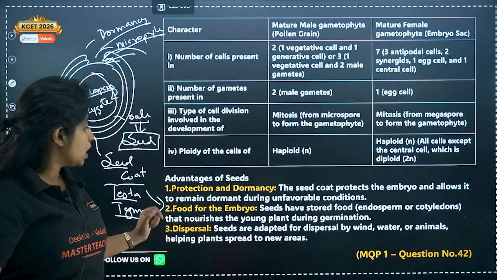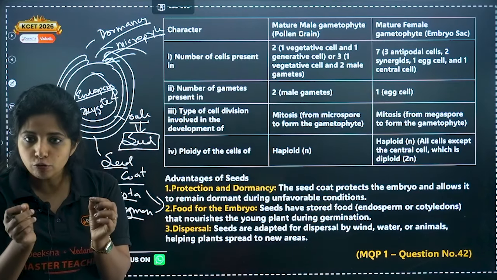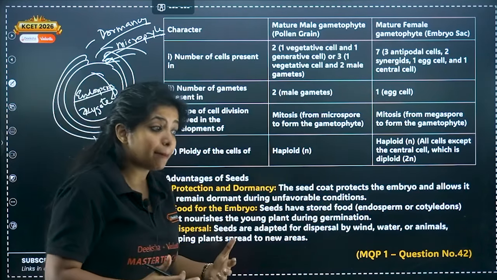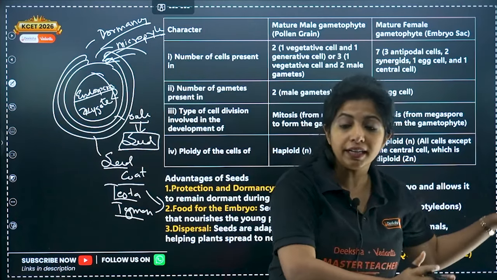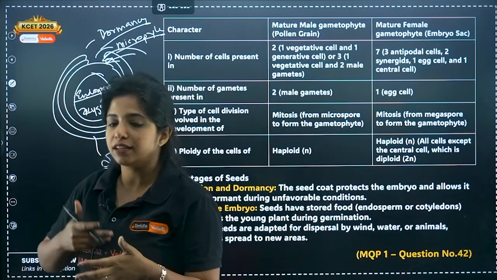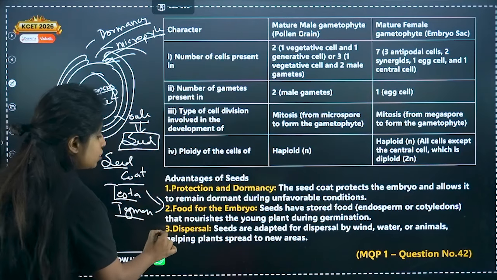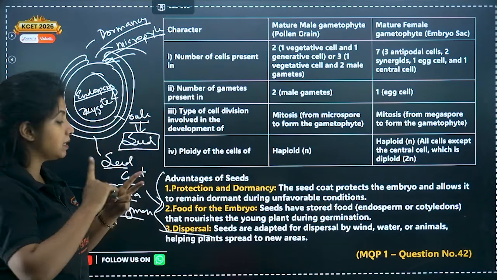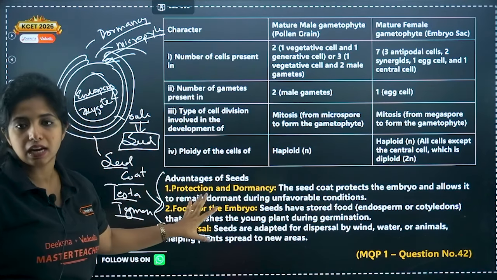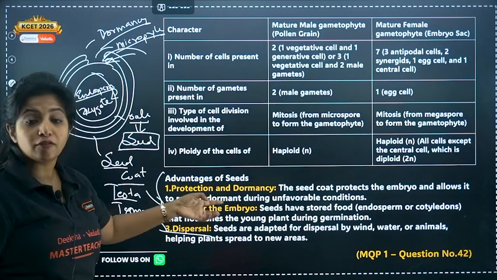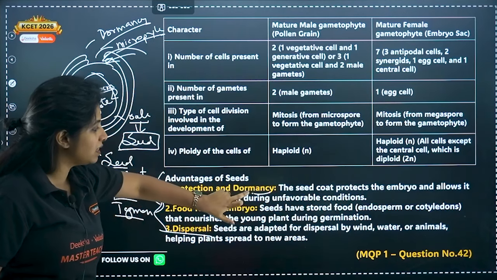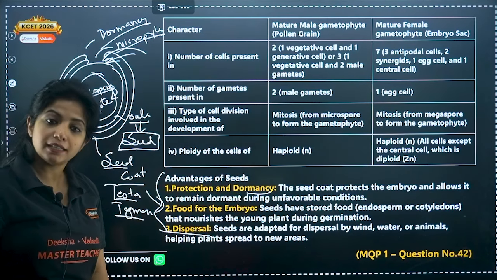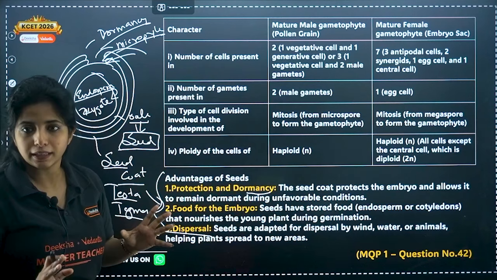Food is also there. Now dispersal. Seeds are usually very light, and they are adapted in a way that they can be spread by wind, water, animals or any other resources as well. So that is also there. So there are three advantages of a seed. First is protection and dormancy. Second is food for the embryo, and then there is dispersal. Now if you are asked for four points, then please make this a separate point. Put that seeds allow dormancy as well.